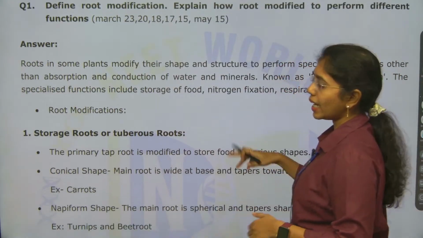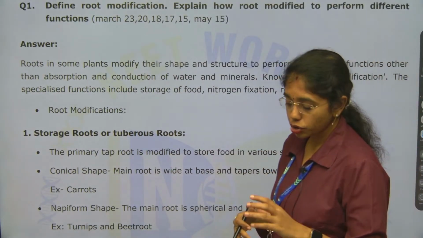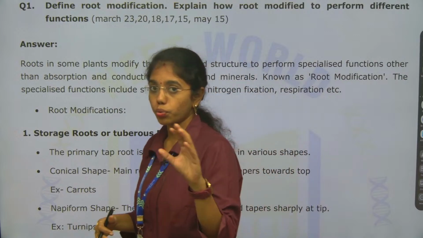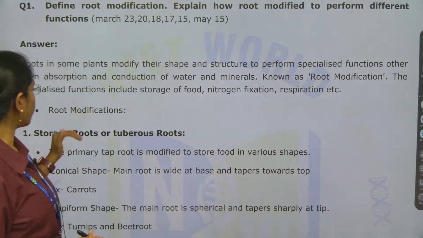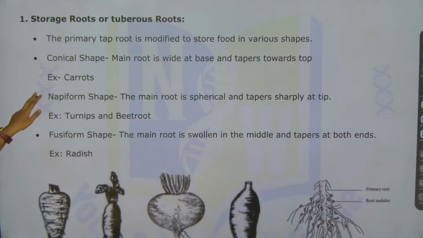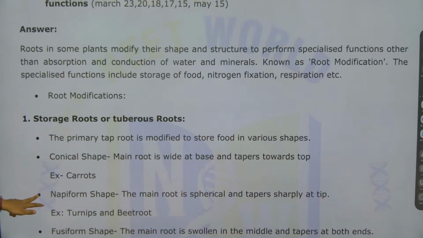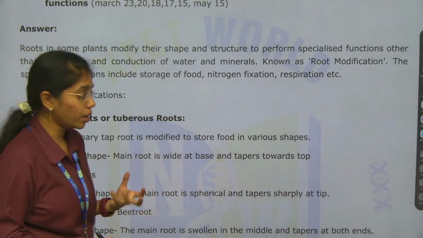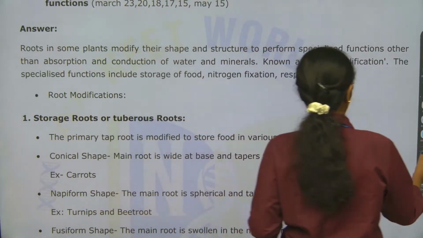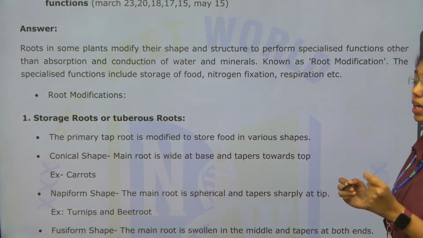For any long answer type question, beta, first you have to describe the question in 2 or 3 lines, and then move on to the different root modifications. First explain what is meant by root modification, and clearly mention the definition.